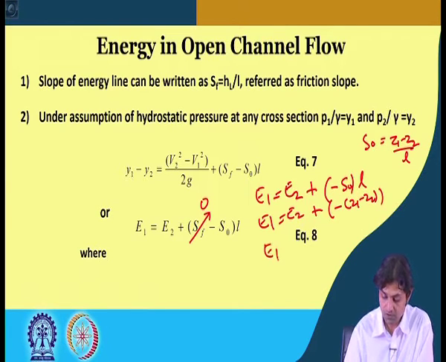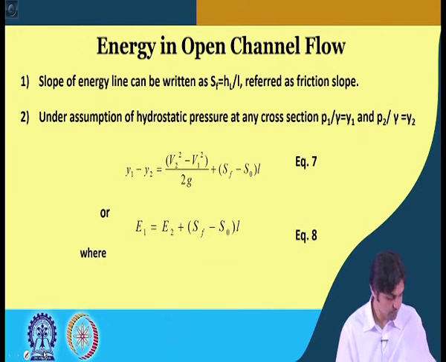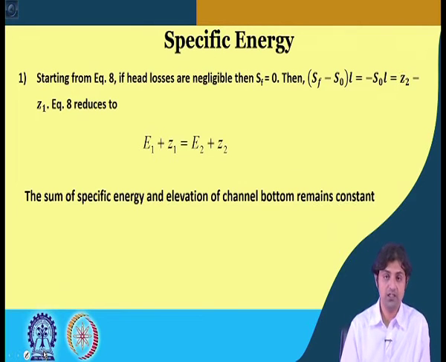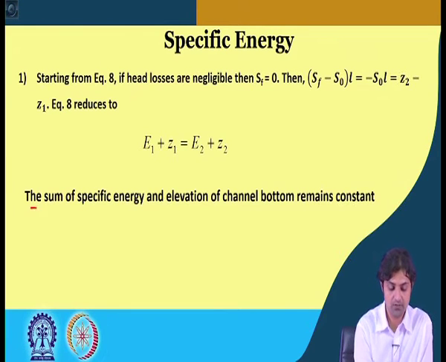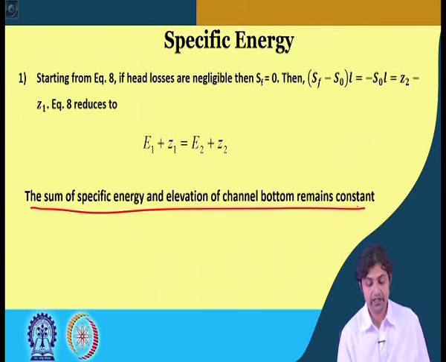So, E1 is equal to E2 minus Z1 plus Z2, and if you bring Z1 on this side, it becomes E1 plus Z1 is equal to E2 plus Z2, all right. So, this is the result that we have got, which indicates that the sum of specific energy and the elevation of the channel bottom remains constant if the head losses are negligible, in a frictionless case.